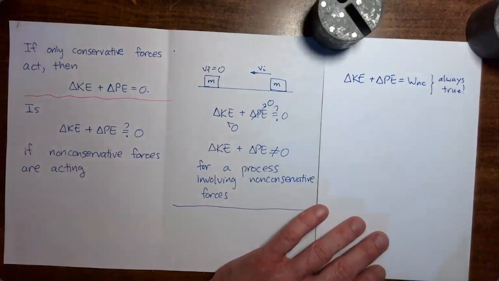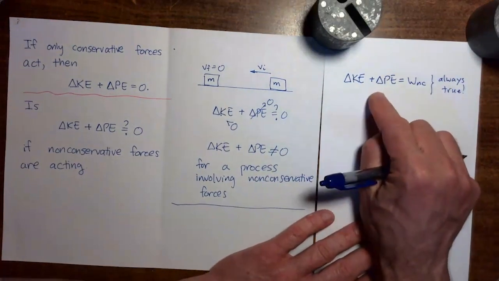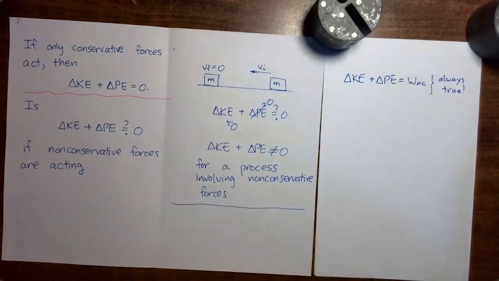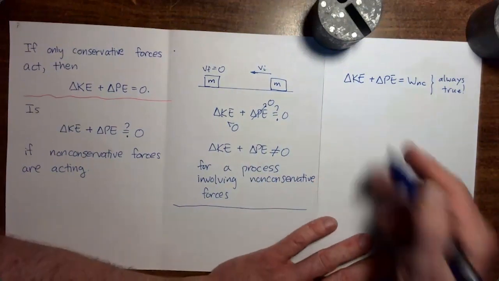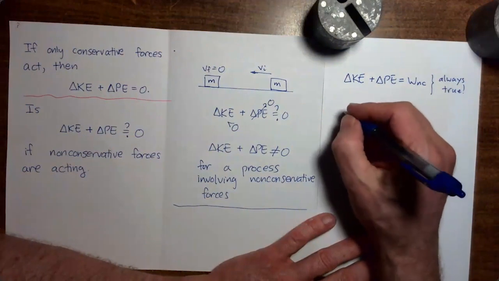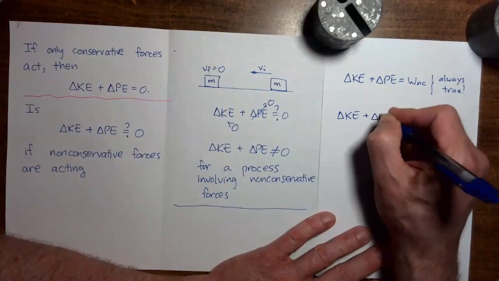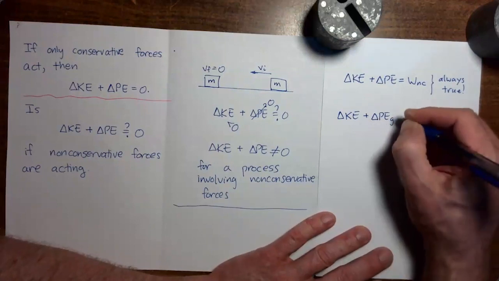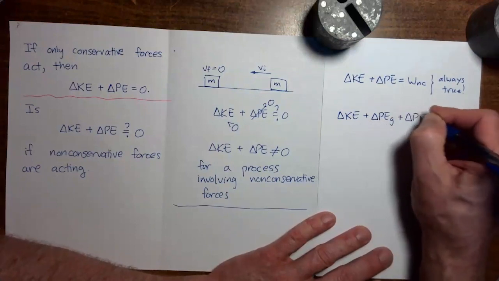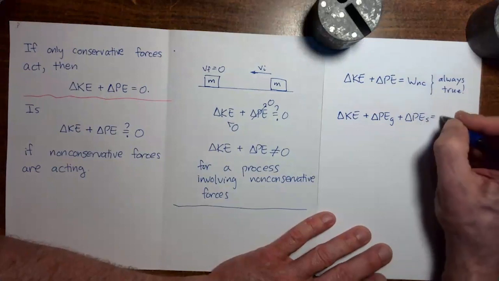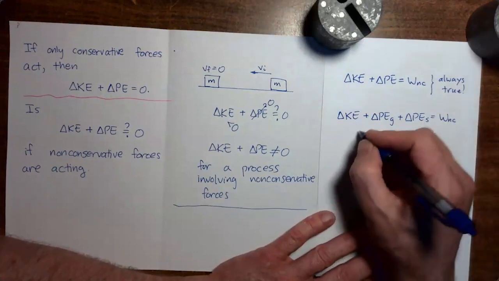Now, in this class, the only potential energies we encounter are gravitational potential energies and spring potential energies. So, for the purposes of this class, we can say change in kinetic energy plus change in gravitational potential energy plus change in spring potential energy is equal to work done by non-conservative forces.